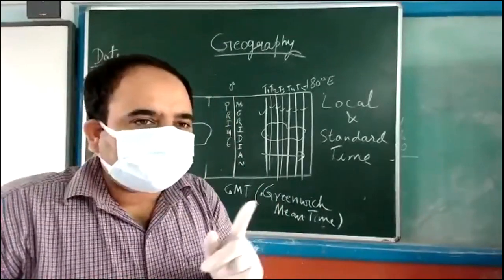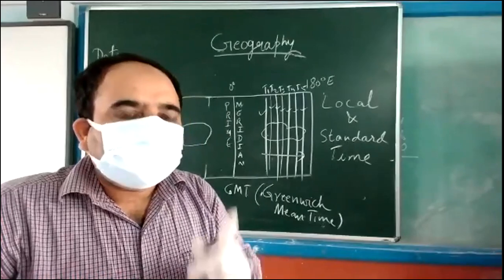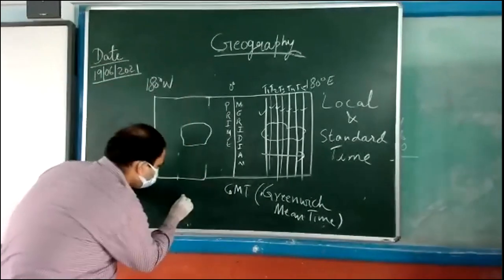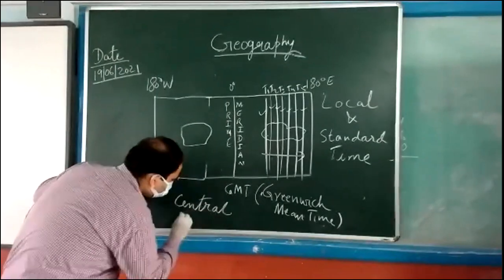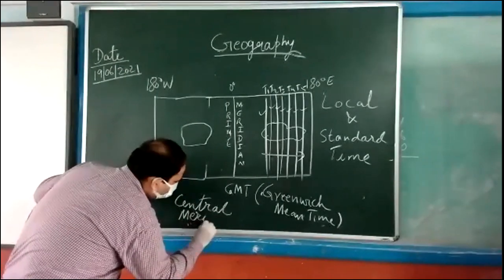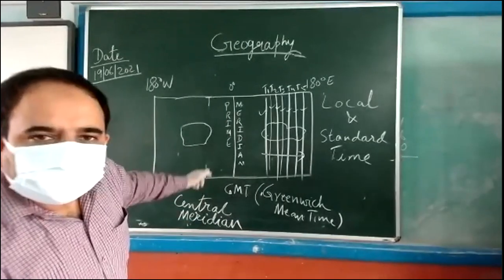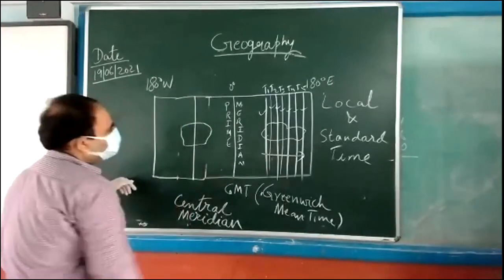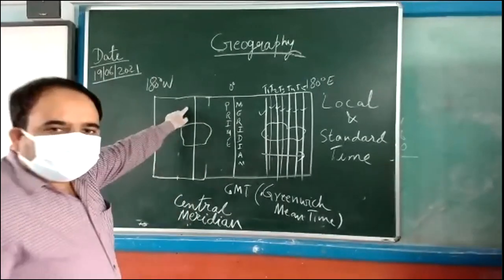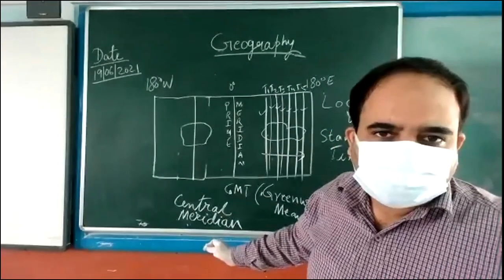Listen carefully. One longitude is selected, which is called the central meridian, passing almost from the middle of a country.